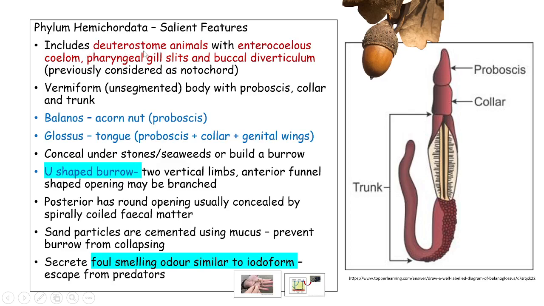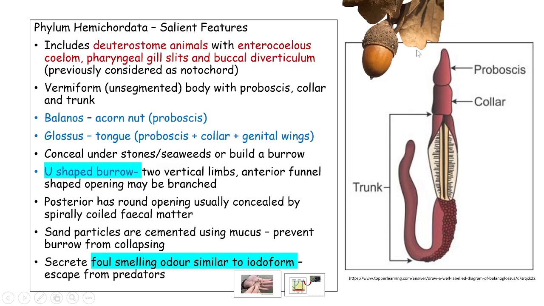As we said, they are deuterostome animals with enterocoelous coelom, pharyngeal gill slits, and a buccal diverticulum. This buccal diverticulum was previously considered a notochord, and they were previously classified under chordates, but now it is proved that this structure does not have any similarity or relation to a true notochord, and that is why they have now been reclassified very close to the last invertebrate phylum, Echinodermata.